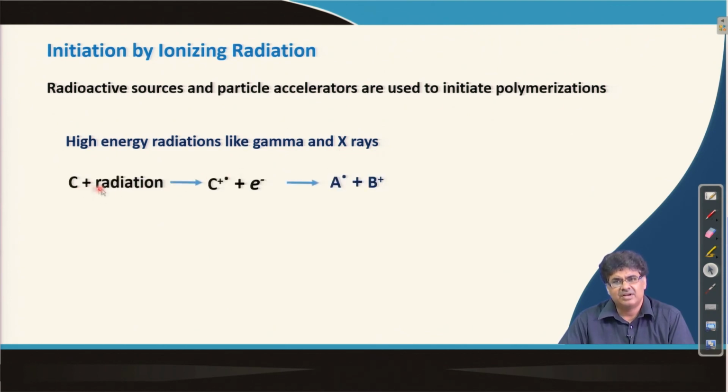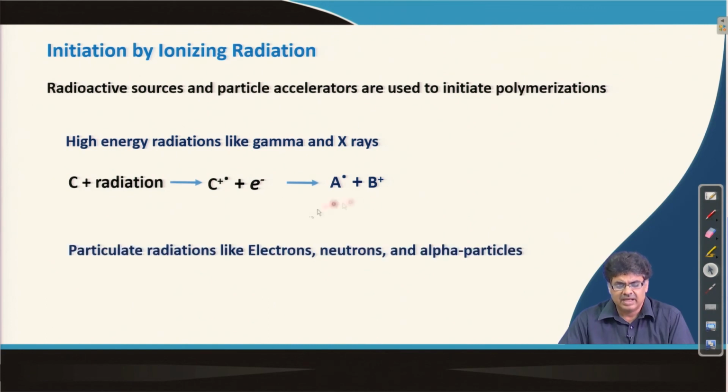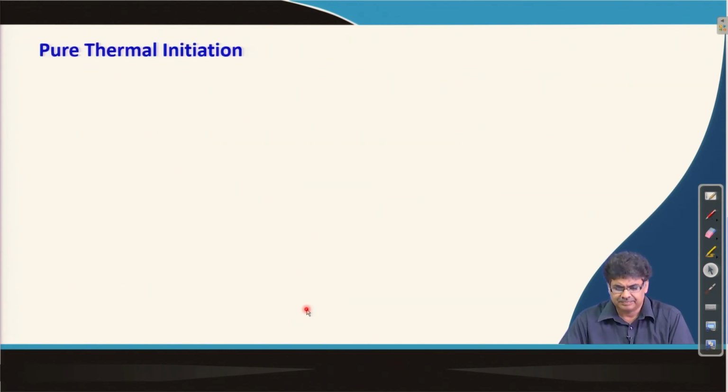The mechanism is very complex, but this is a simple way to show the formation of radicals by high energy radiation. Examples of particulate radiation are electron beam, neutron beam and alpha particles, and this is a simple way of showing how the radical is produced, but the process is really complex.